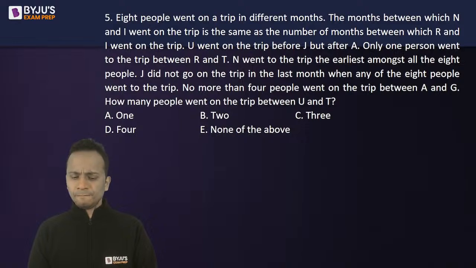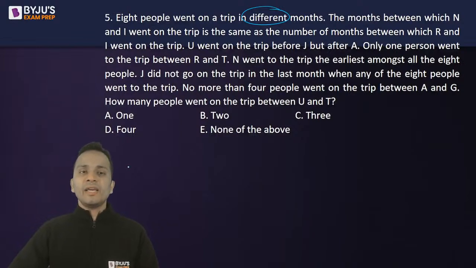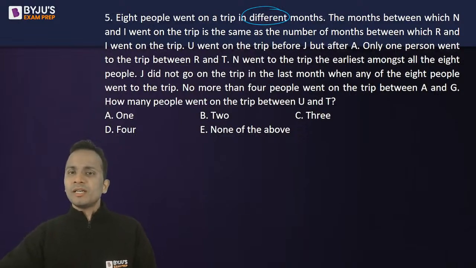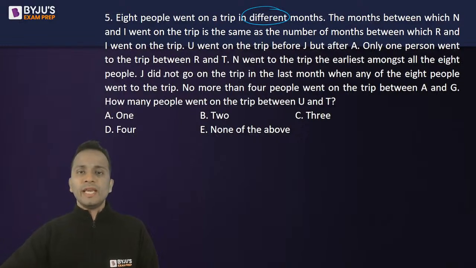Now read it properly. 8 people went on a trip in different months. Now, the number of months between which N and I went on the trip is the same as the number of months between which R and I went on the trip. Now, I went on the trip before J and after A. Only one person went on the trip between R and T. N went on the trip the earliest amongst all the 8 people.